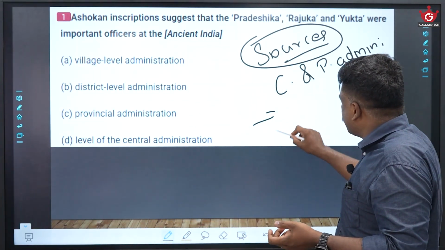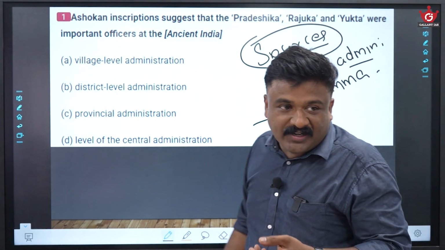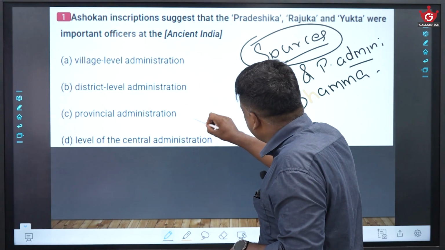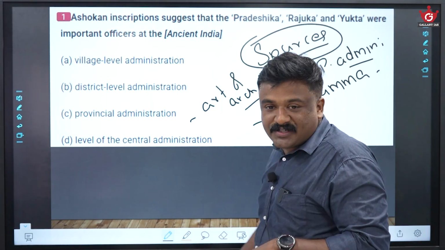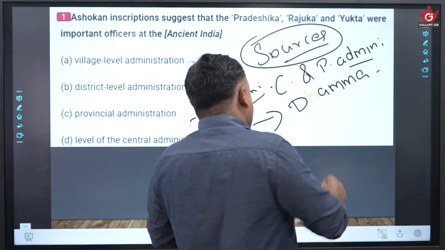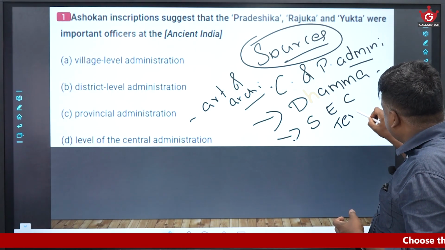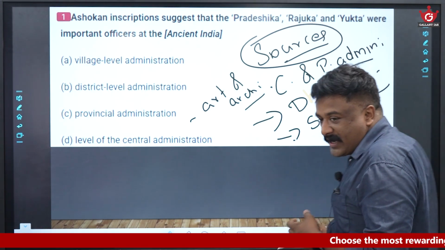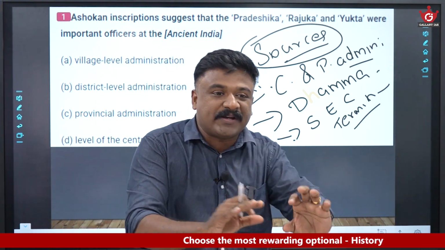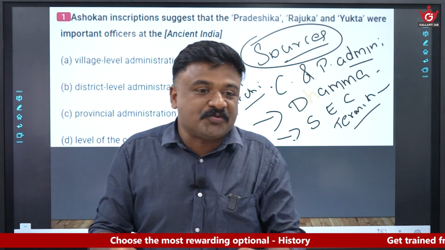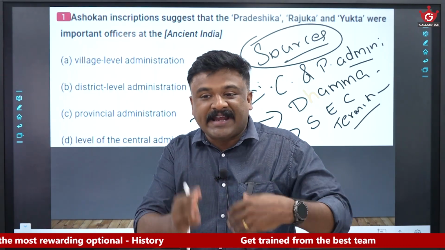Again, they will ask you questions about Ashoka's Dhamma. This concept is again very important. Again, they can ask questions related to Mauryan art and architecture. Then they would ask questions related to socio-economic and cultural terminology. So the terms which are related to the social, cultural, economic and administrative aspects of this Mauryan Empire. So this is the way. Always have an exam orientation.